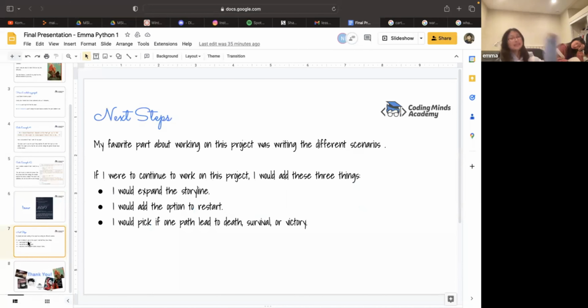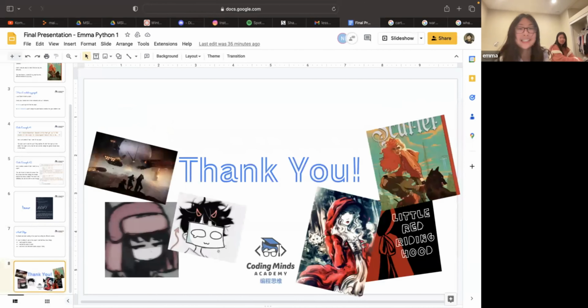Next steps. My favorite part about working on this project was writing the different scenarios because I'm a writer. If I were to continue working on this project, I would add these 3 things. I would expand the storyline, add the option to restart the game, or pick one path. Like if one path led to death, another path led to survival, or another path led to victory, where they celebrate her amazingness or something. Thank you. And there's Little Red.